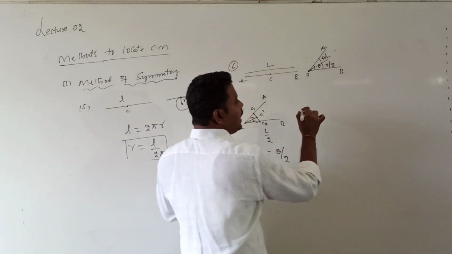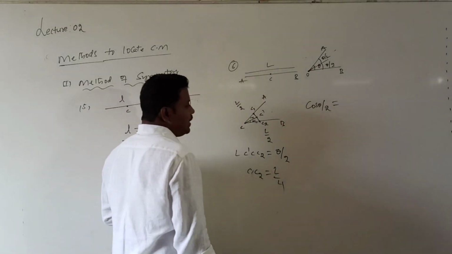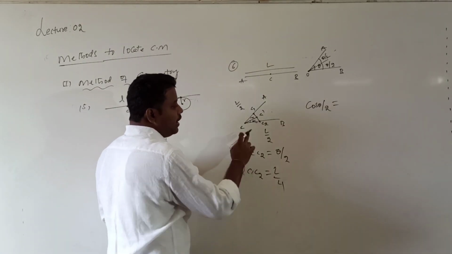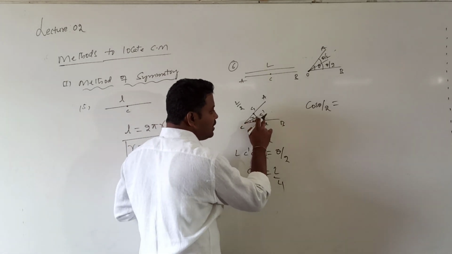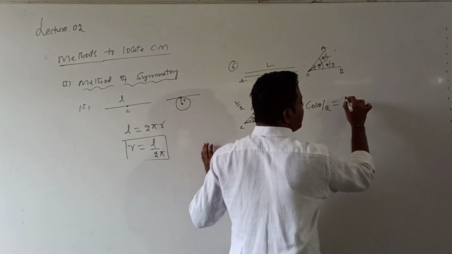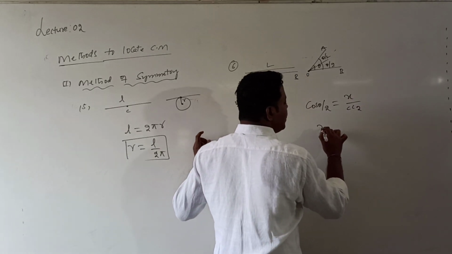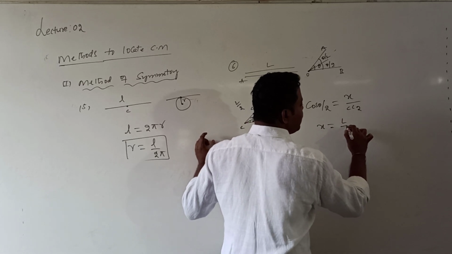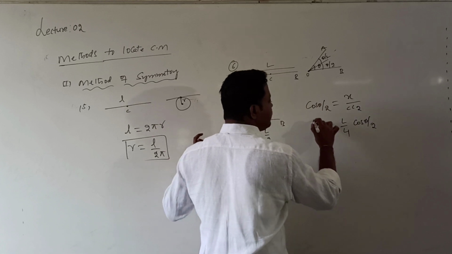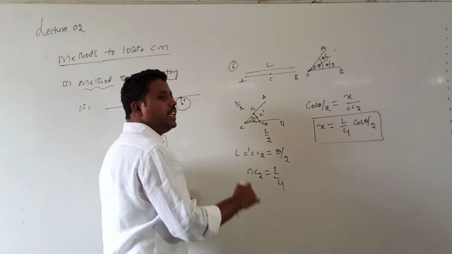From this triangle, can I write cos theta by 2? Cos theta by 2 is equal to adjacent side by hypotenuse. Which is the adjacent side? Here the angle is there, so this is the opposite side, this is the adjacent side and this one is the hypotenuse. So what do I get? X divided by C C2. X is equal to C C2, which is L by 4, into cos theta by 2. This X value gives us the shift of the center of mass.